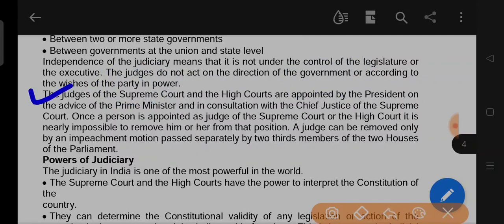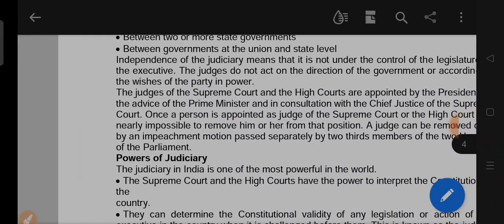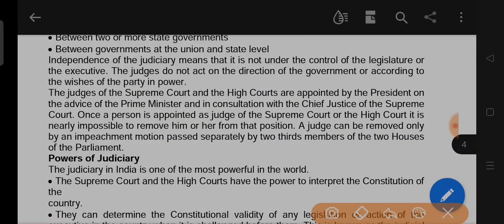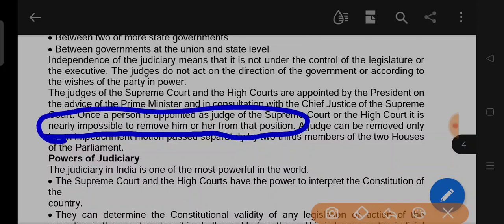The judges of the Supreme Court and High Court are appointed by the President on the advice of Prime Minister. This is the main point. And in consultation with the Chief Justice of the Supreme Court, once a person is appointed as a judge of the Supreme Court or High Court, it is nearly impossible to remove him or her from that position.